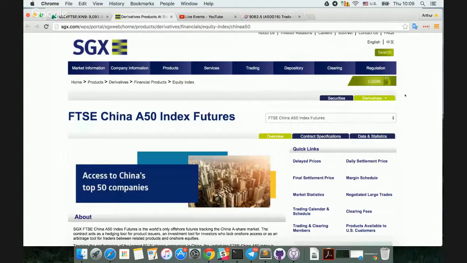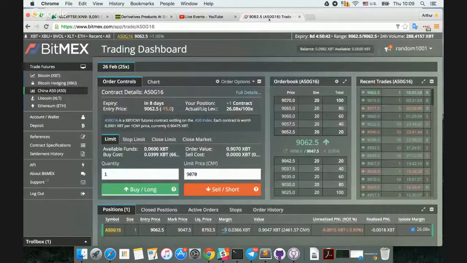Now, this is more useful for those of you who might have a brokerage account that allows you to trade this futures contract, and then you might be able to market make or arbitrage the Bitcoin version of this futures contract versus the US dollar version of this futures contract. And I'll construct another webinar in more detail to go over how you would do those trades.